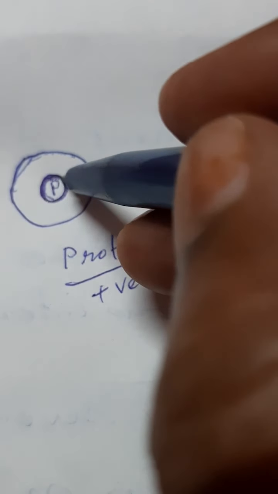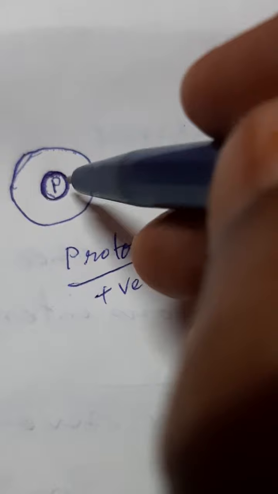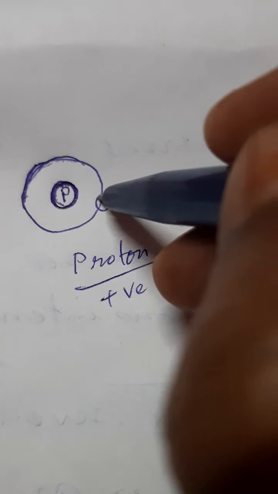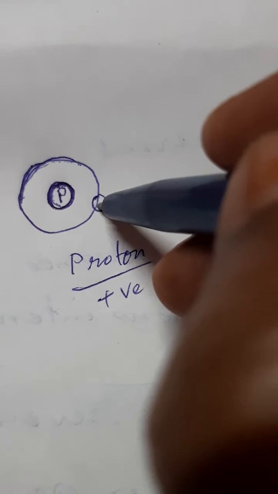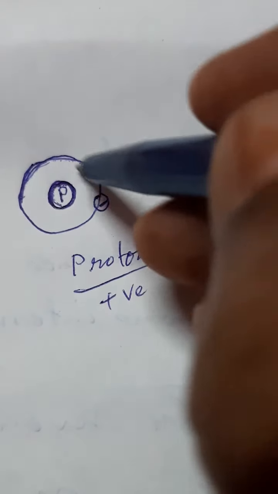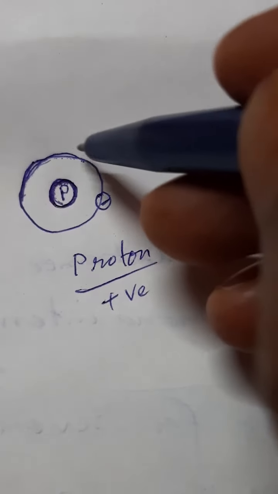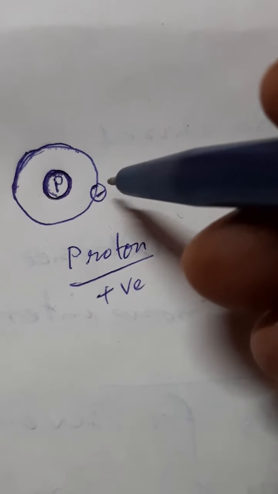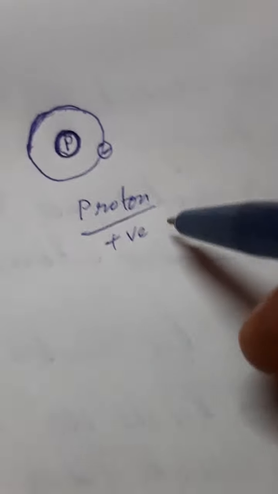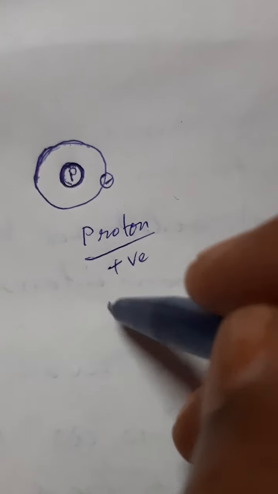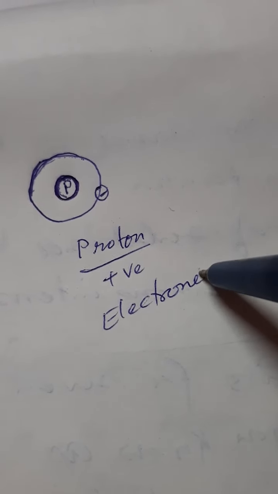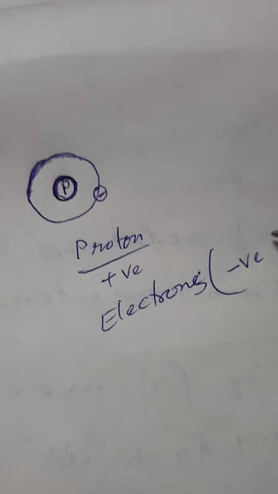So in the nucleus of hydrogen there is only one proton, and surrounding that proton one electron spins around it. It goes on spinning all the time, and it is negatively charged. So protons are positively charged and electrons are negatively charged.